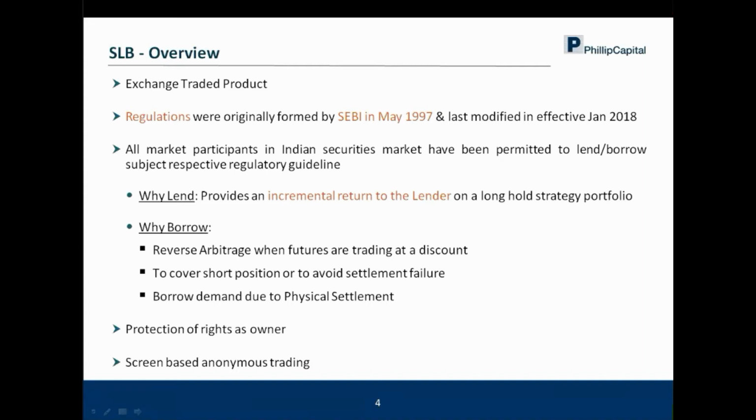The second one is to cover a short position or to avoid settlement failure. So let's say some of the market participants, by mistake or whatever, have sold short and have sold extra compared to the stocks which they hold. So now they have an opportunity of going to the SLB platform and borrowing that particular security. Then a physical settlement has also been introduced, as most of you might be aware. So there's a certain amount of borrow demand because of physical settlement also.